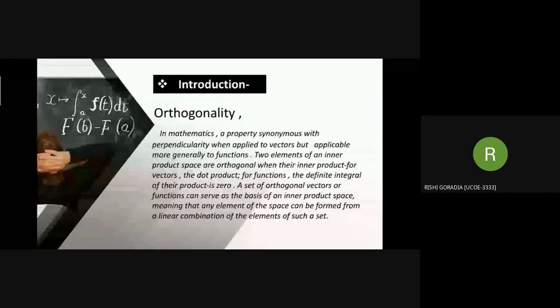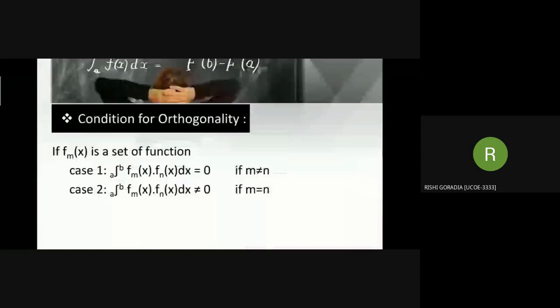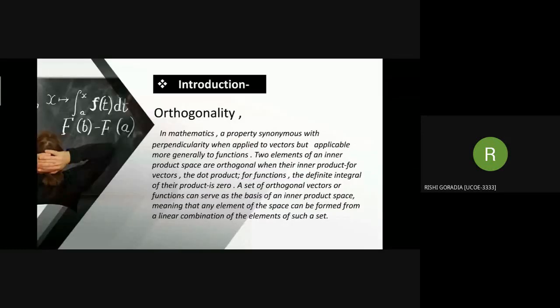Now I will explain the relation between orthogonality and Fourier series. Fourier series makes use of the orthogonality relationships of the sine and cosine functions. Any set of functions that form a complete orthogonal system has a corresponding generalized Fourier series analogous to the Fourier series. Now I'll further explain the conditions of orthogonality.